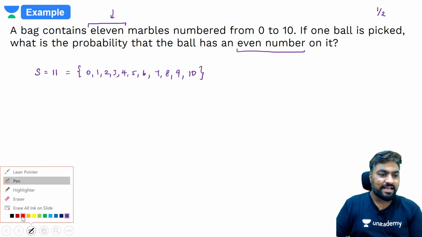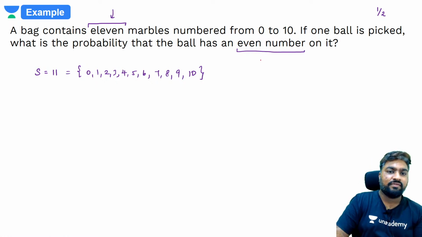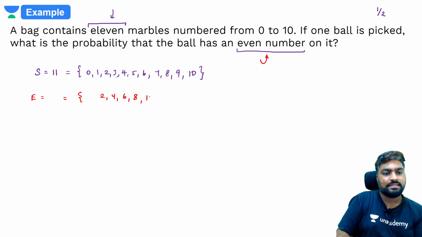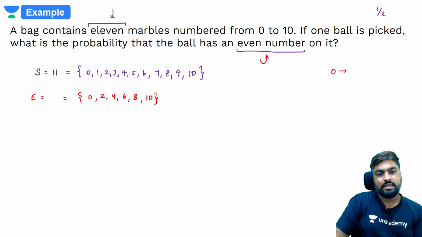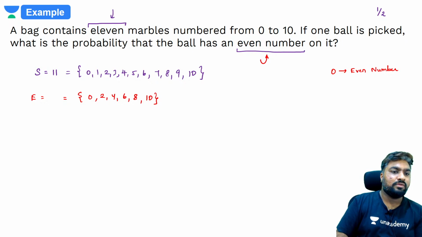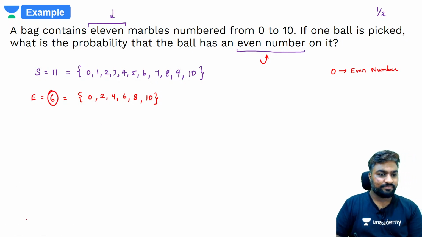Out of these, they're asking us to find out how many have even numbers. So how many have even numbers? We have 2, 4, 6, 8 and 10. But please keep in mind that 0 is also an even number. Yes, 0 is an even number. Please keep that in mind. So how many do we have? We have 6 terms that are even.